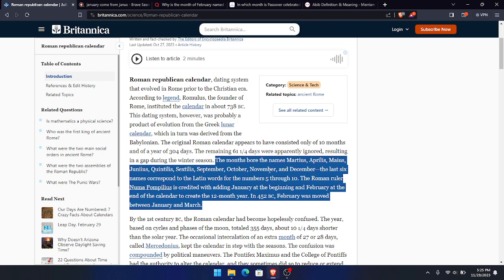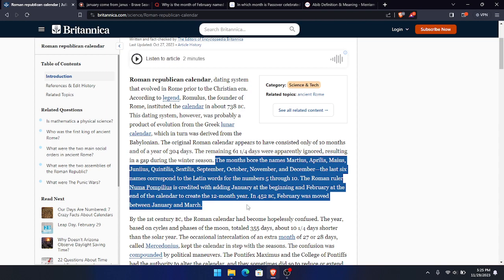So these are all Latin names. And that's why we still bear these names today, because America is the Roman Empire coming back. It's the reiteration of the Roman Empire, man. That was the deadly wound that was healed, man, in Revelation the 13th chapter. So it says right here, the last 6 names correspond to the Latin words for the numbers 5 through 10. The Roman ruler Numa Pompilius is credited with adding January at the beginning and February at the end of the calendar to create a 12-month year.